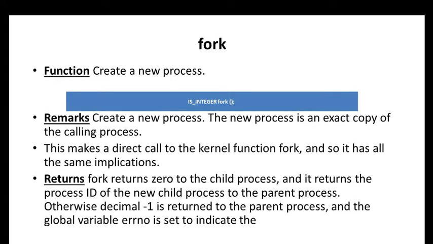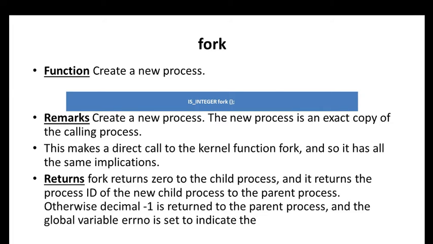Next one, fork. This function is used to create a new process. When we want to create a new process, the fork call is used. The remark is: create a new process. The new process is an exact copy of the calling process. So this creates a new process, and that new process is an exact copy of the calling process. This makes a direct call to the kernel function fork, and so it has all the same implications.